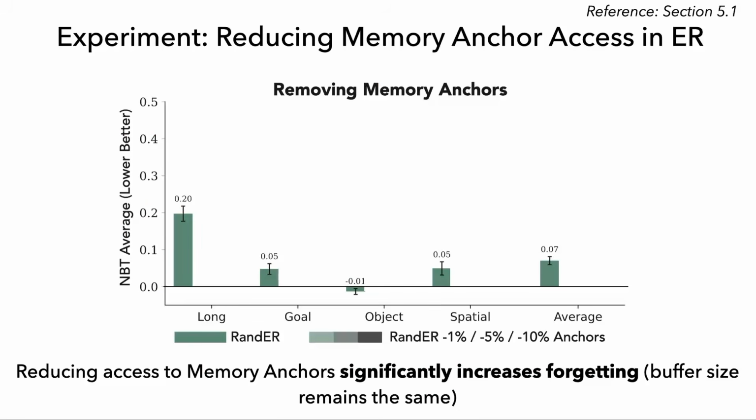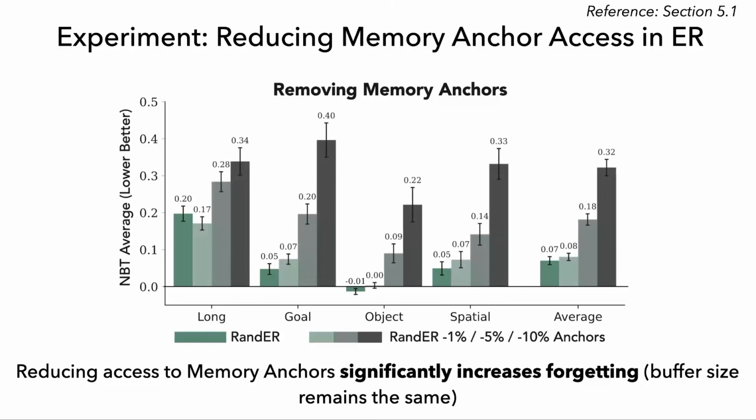To test these memory anchors, we run a continual learning test on the LIBERO benchmark using ER with a randomly selected buffer. The graph represents how much the policy is forgetting. Higher is more forgetting. Then we run it again, but this time we prevent ER from sampling 1%, 5%, and 10% of the best memory anchors. Consistently, the fewer memory anchors available, the worse the forgetting.